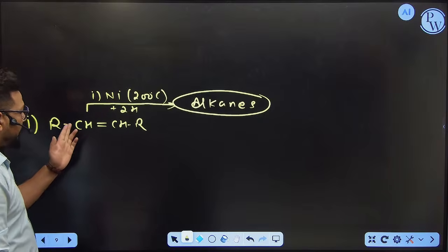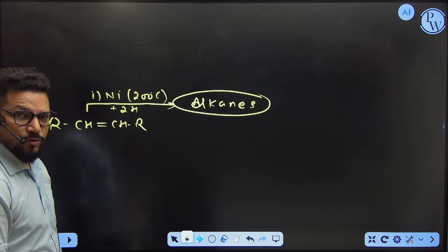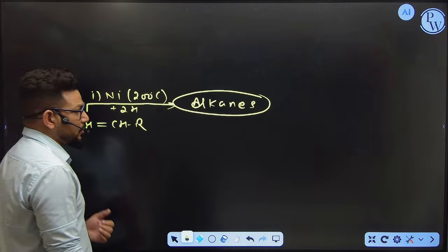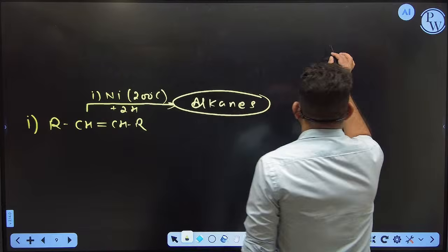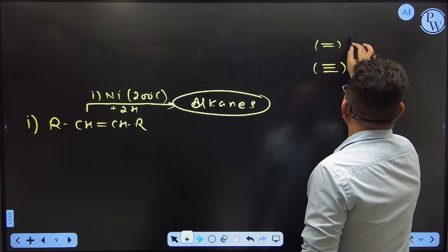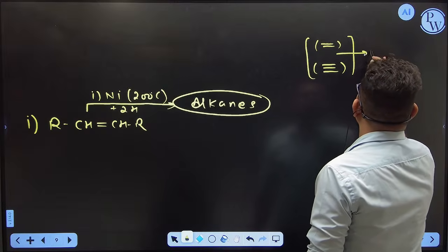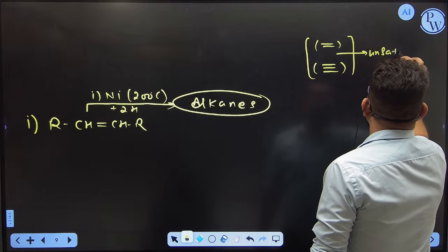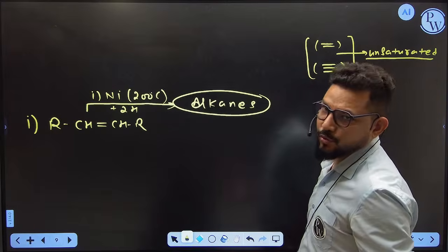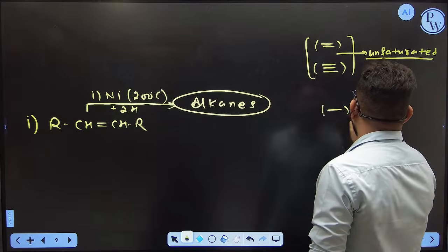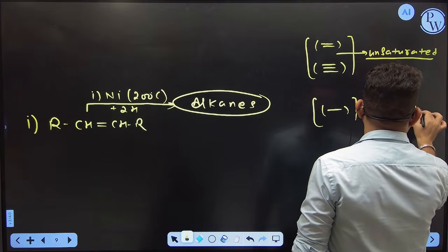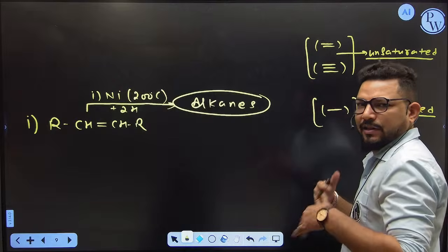Because single bonded compounds are saturated, and double bonded and triple bonded compounds are unsaturated. So keep in mind, whenever you see a double bond or a triple bond, these kinds of hydrocarbons are called unsaturated hydrocarbons. They want to be saturated. Saturated stands for single bonded compounds, which are more stable; saturated means we are completely satisfied.